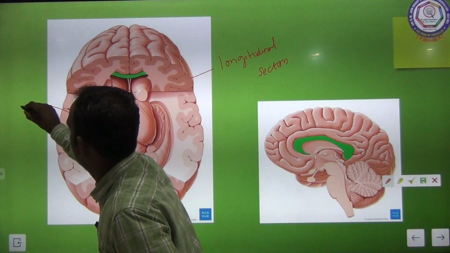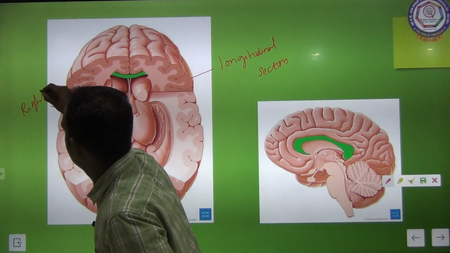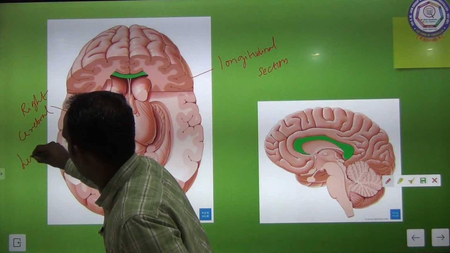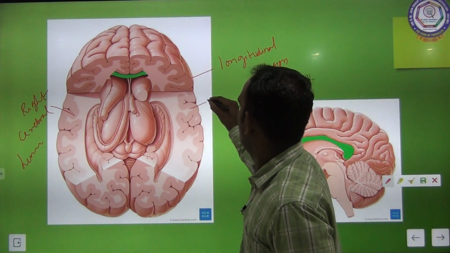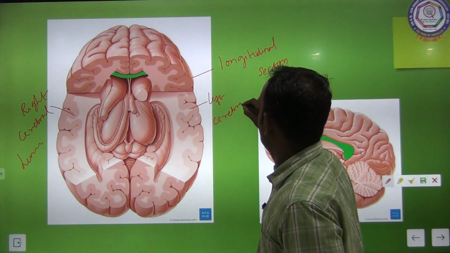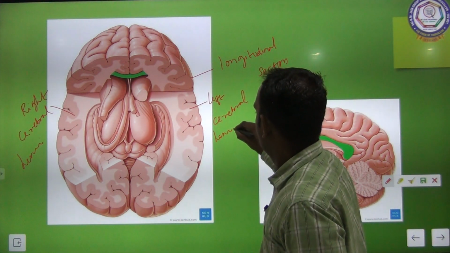This side is called the right cerebral hemisphere and this is called the left cerebral hemisphere.